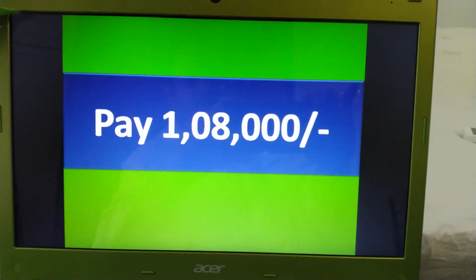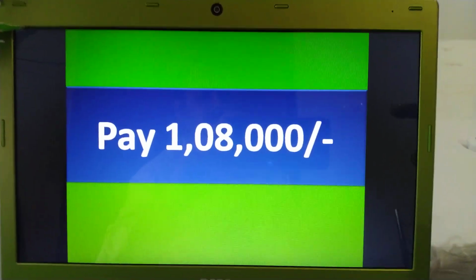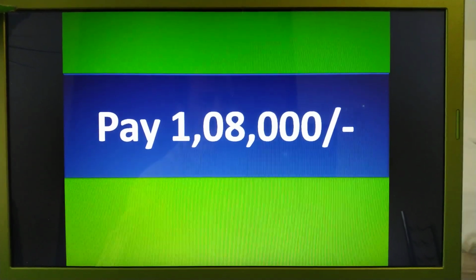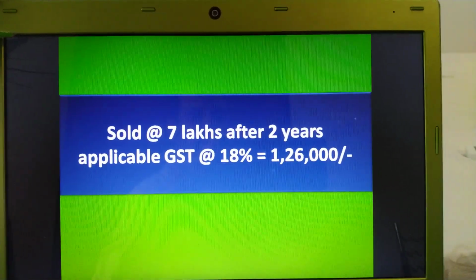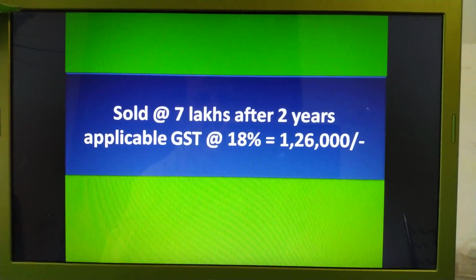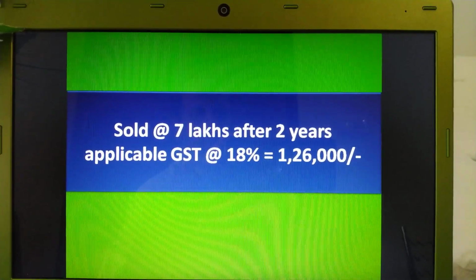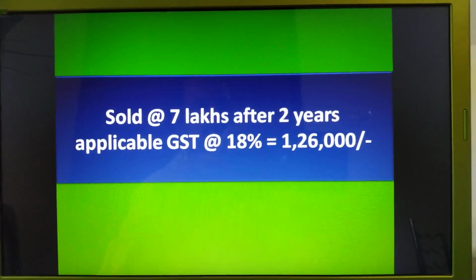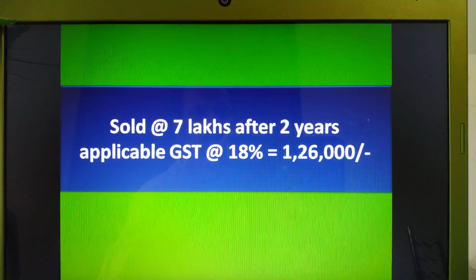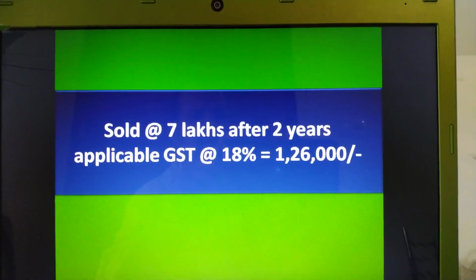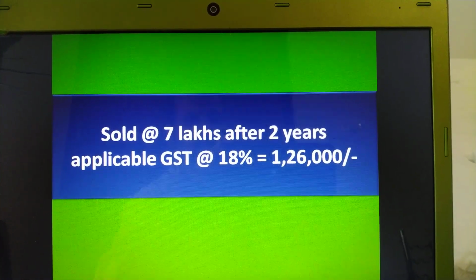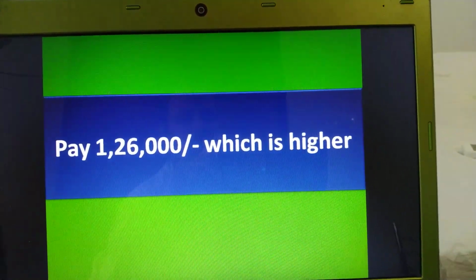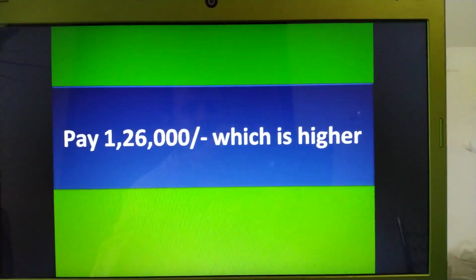But the depreciated value is 6 lakhs. Applicable GST is 1,08,000. We obviously have to pay 1,08,000 to the government. Case 2. We are selling this car at 7 lakhs after 2 years. Applicable GST for 7 lakhs at 18% is 1,26,000, which is higher than the applicable GST on depreciated value, which we have seen is only 1,08,000. In this case, you will be compelled to pay 1,26,000, which is higher than the GST on depreciated value.